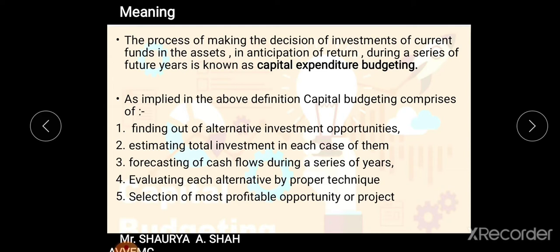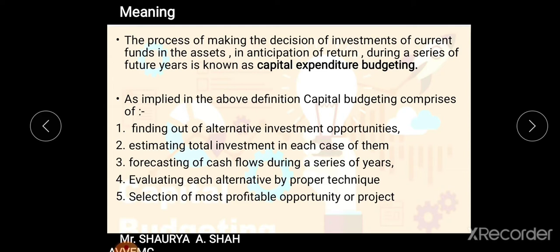In anticipation of return, any investment you make, your main objective is to gain return out of it. During a series of future years, it is not related to 1 year. Capital budgeting is for a longer period of time, right? So when you make the decision of investments of current funds in anticipation of return, it is known as capital expenditure budgeting. I hope everyone is clear with the meaning and the definition.